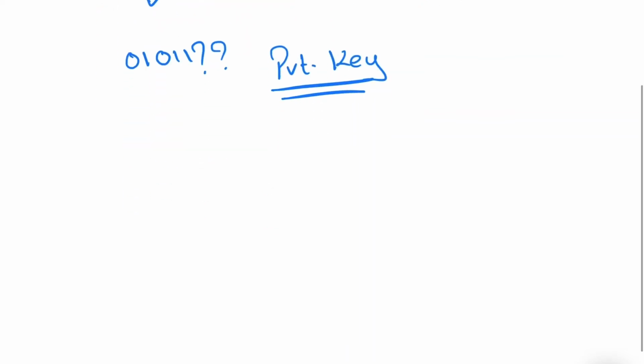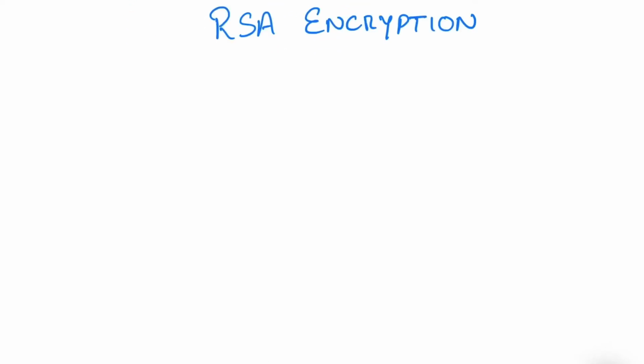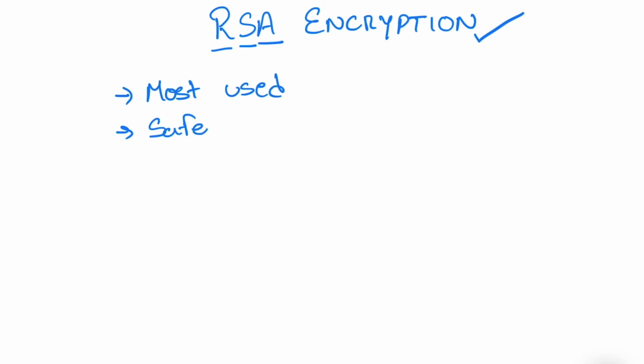the RSA encryption. It was discovered by three geniuses whose names had the initials R, S and A, and thus it got its name RSA encryption. It is the most widely used encryption method and is considered one of the safest methods of encryption. So the basics are simple.